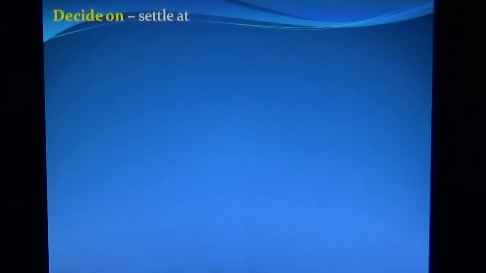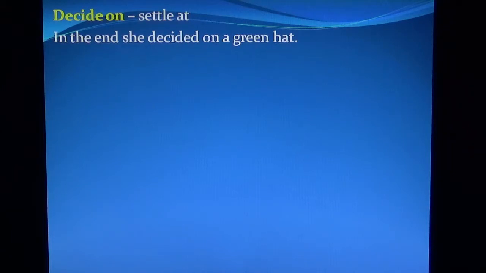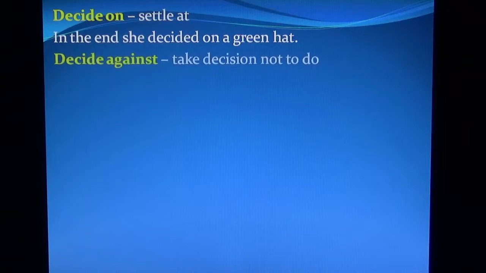Decide on means settle on. In the end, she decided on a green hat.